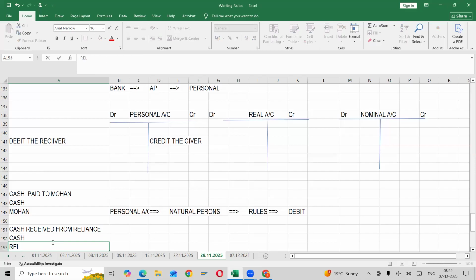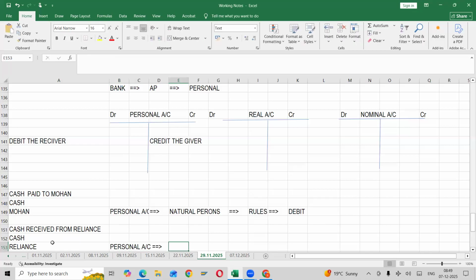Cash and Reliance. So Reliance, again, which account? Personal account. What kind of person?